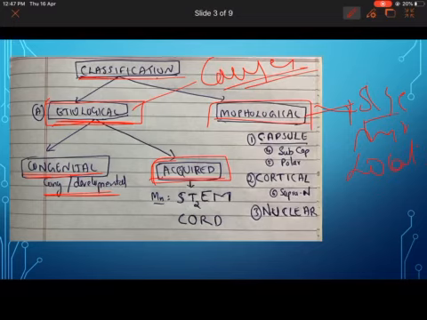In acquired cataract, I would like you all to remember a mnemonic called STEM CORD. Don't forget this mnemonic. While coming to the classification of acquired cataract, you will understand what STEM CORD is. Otherwise it is very difficult to remember all the causes of acquired cataract. So for the time being, you remember STEM CORD. T is twice there.